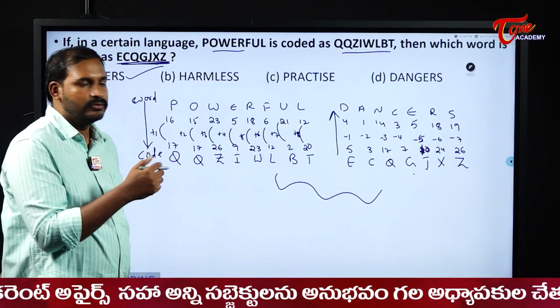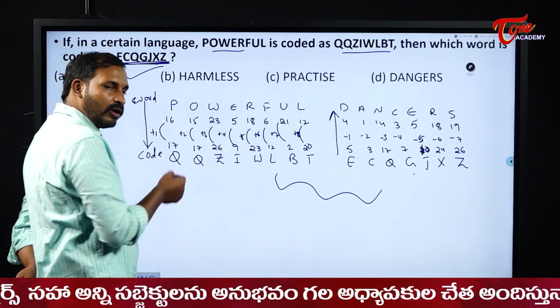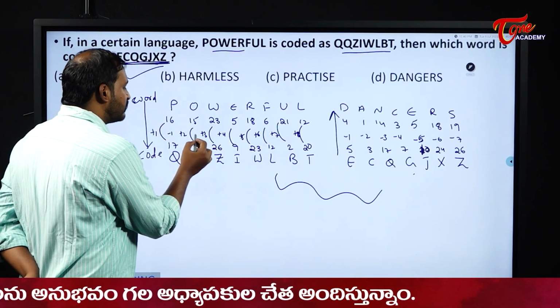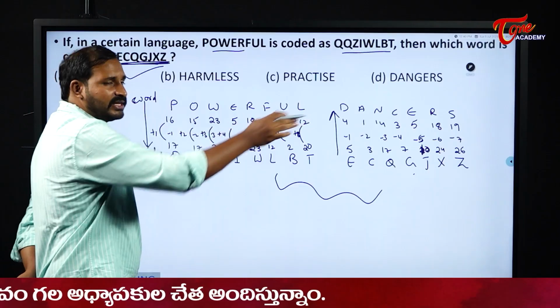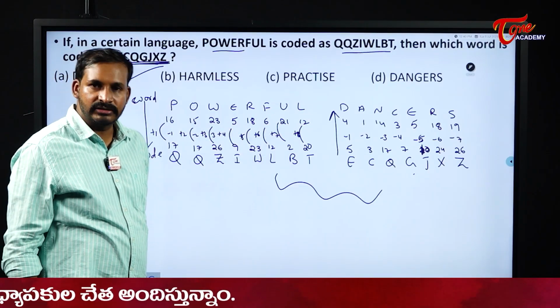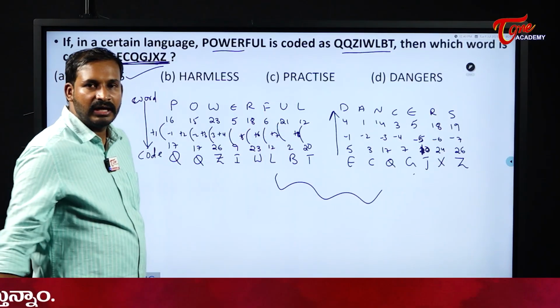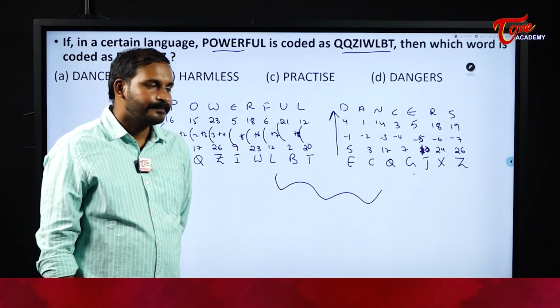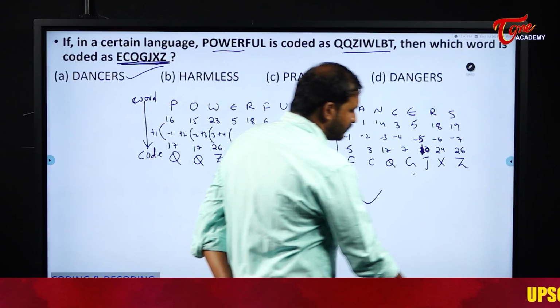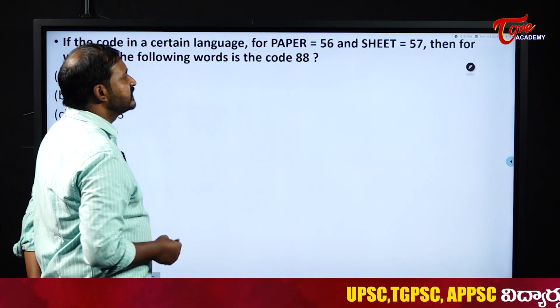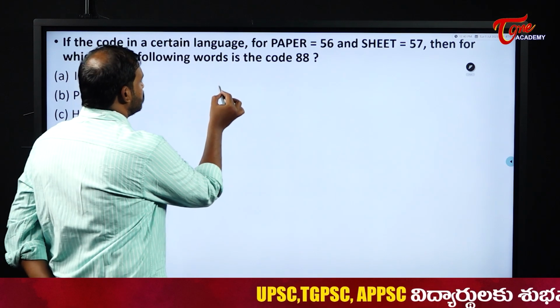Yes, it is up to you. If you write the logic from bottom to top, also fine. When you write the logic from bottom to top, it becomes minus 1, minus 2, minus 3, and I will apply the same thing. Or else if you find the logic in this direction, apply the reverse in the other one. Okay. So this is how you need to solve this one. Next one. Now see, in code language, paper is coded as 56, okay.